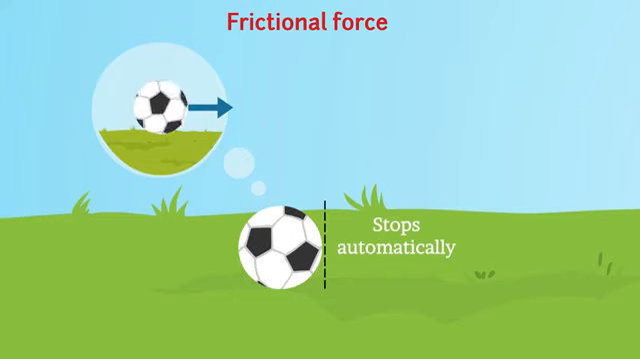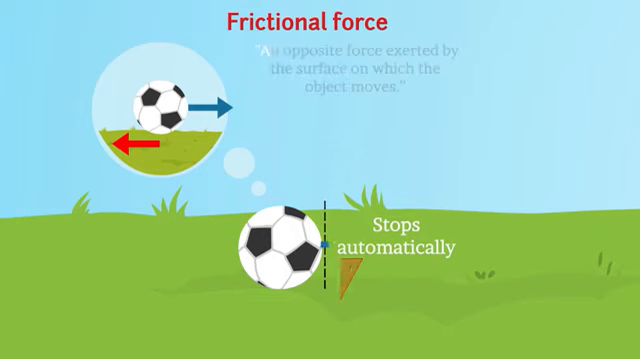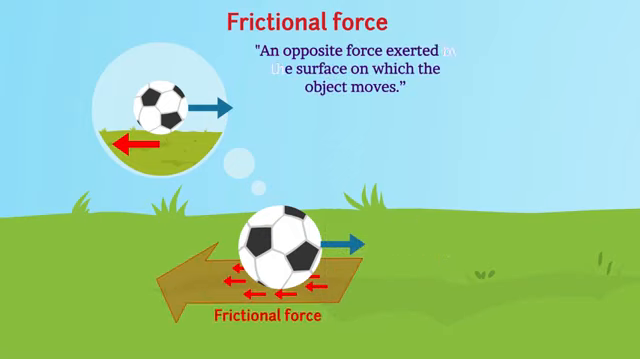This means that definitely there is some force which opposes the rolling of the ball, due to which the ball stops. This force is called frictional force. Therefore, frictional force is defined as an opposite force exerted by the surface on which the object moves.